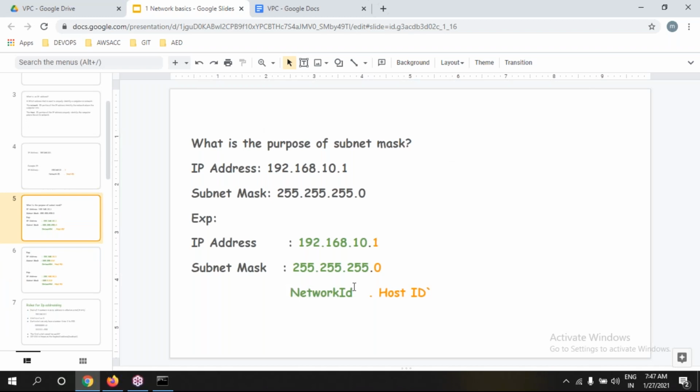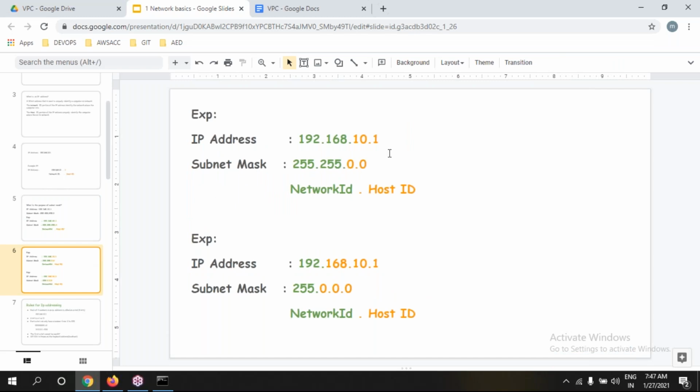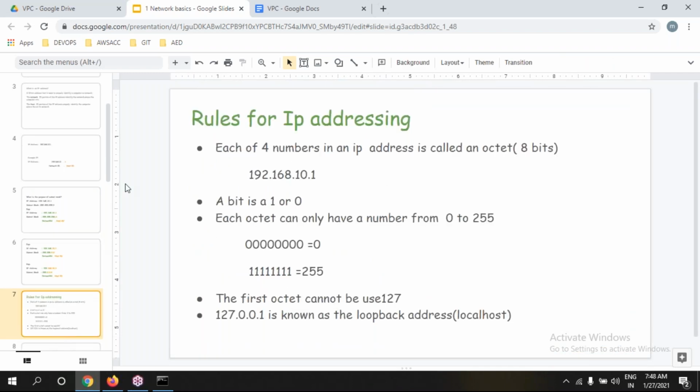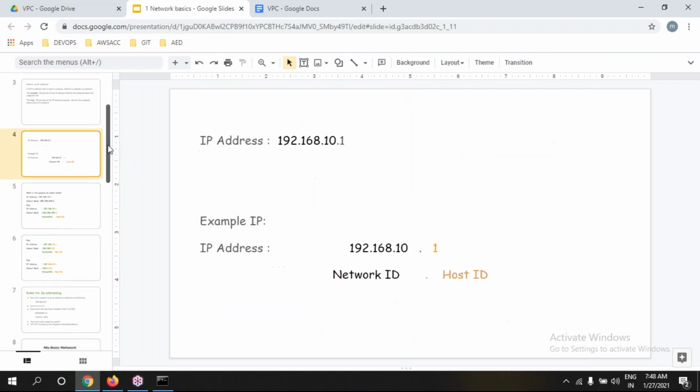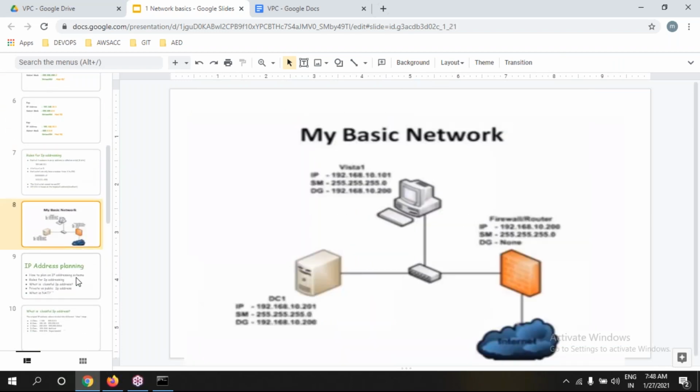We can come to know the network ID and the host ID by the help of the subnet mask. Based on the subnet mask, the host ID and network ID will be decided. Very clear. So what is a network, please?